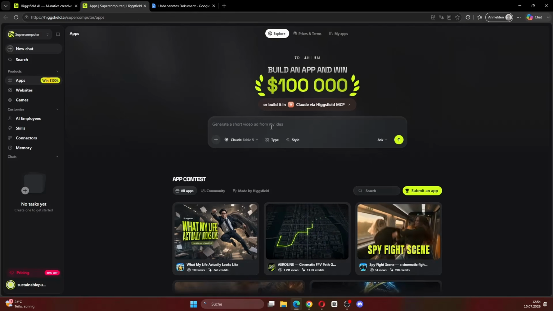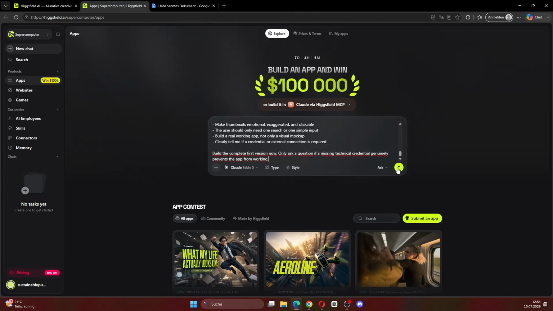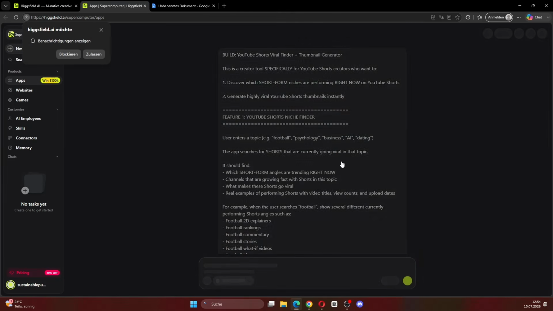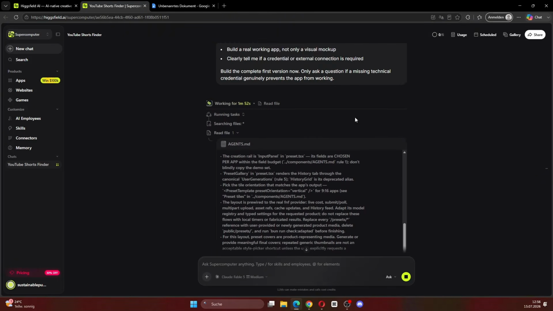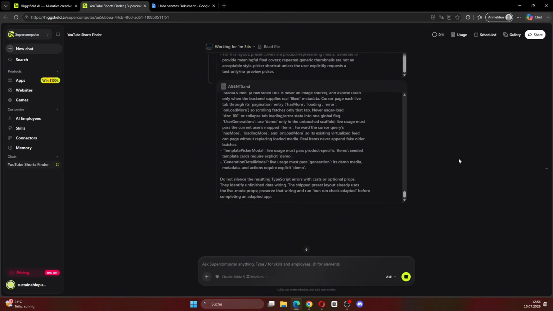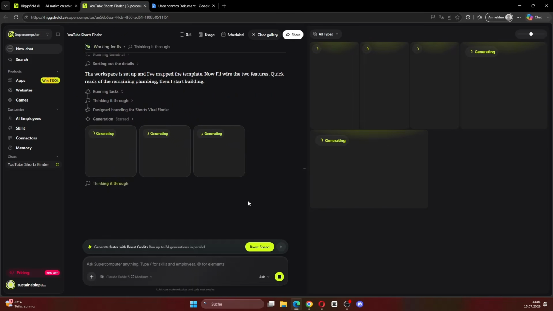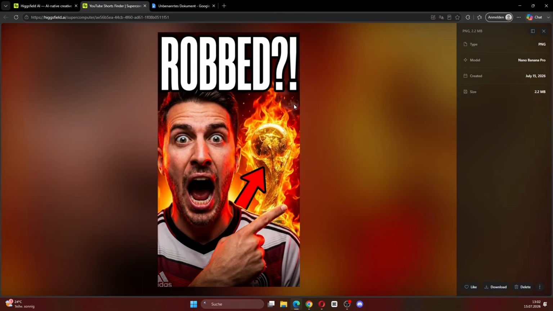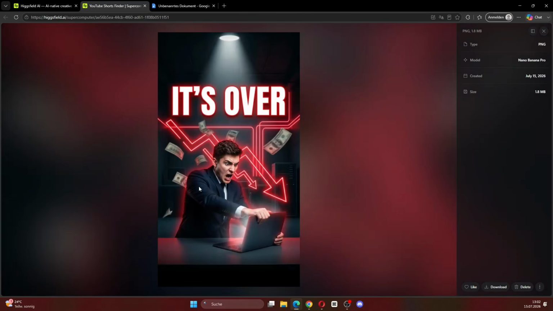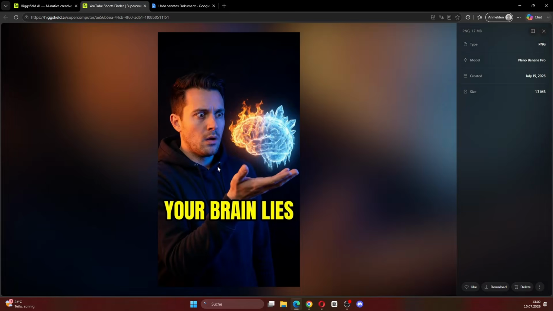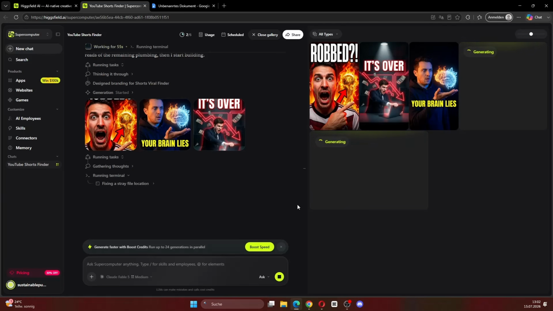So now all we have to do is copy the prompt, go back to Higgsfield Supercomputer, paste it in and let Claude start building. As you can see, it is already working on all the files and writing the code for us. We do not have to do anything manually. Okay, it already tested some image generations. Here for example we have a football short thumbnail with a German football player, a World Cup trophy and the word robbed on the thumbnail. Then we have another example that could work for a finance channel. And here we have a psychology style thumbnail with the text, "Your brain lies." Yeah, these are only the first examples, but honestly they already look pretty good.